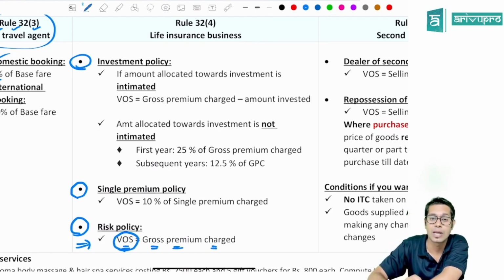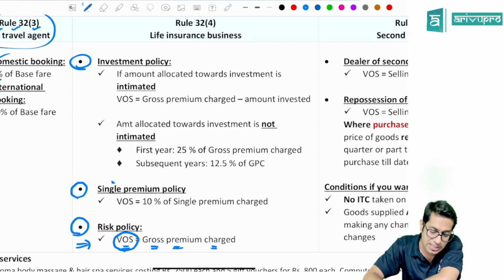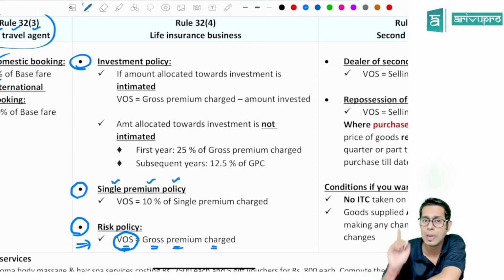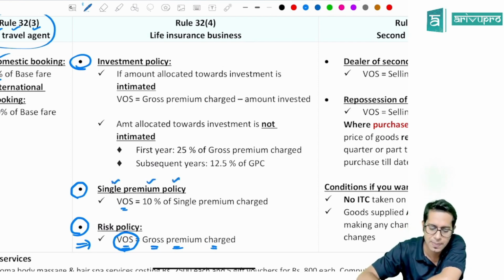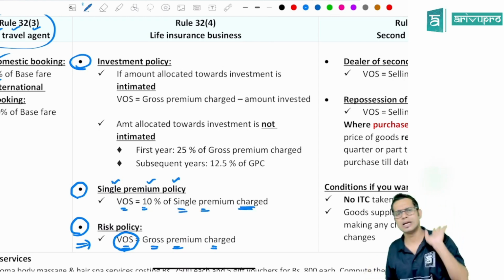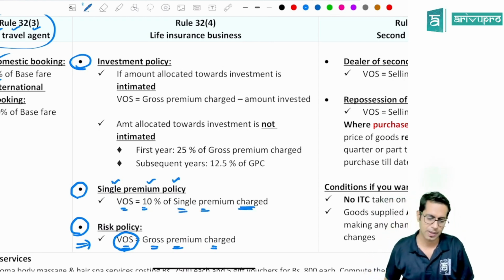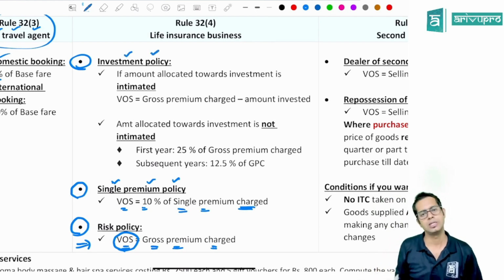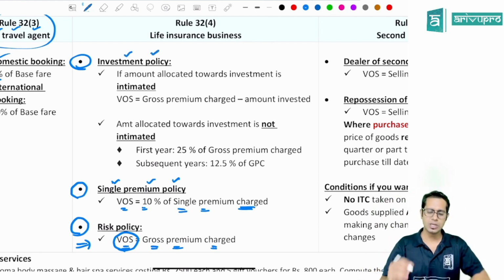If the policy is what type of policy? Risk policy. If it is a single premium policy, wherein you have to pay premium only once, the value of supply will be the single premium which is charged. Whatever the single premium you are paying, that will be taken as value of supply. Sir, what if it is an investment policy, sir? If it is an investment policy, then